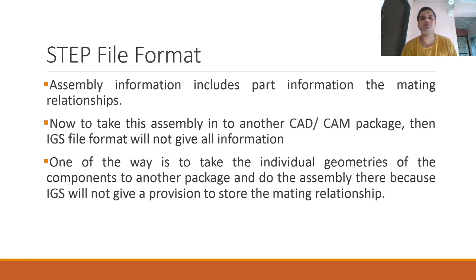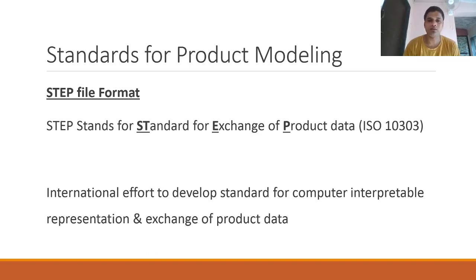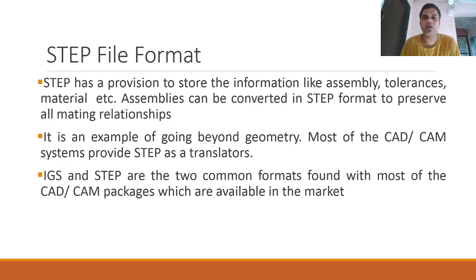So in order to avoid such things, the STEP file format was developed. STEP will also record the assembly information, the mating relationships. It will also have the tolerances information, and many of the informations which are listed over here. A STEP file will have all that information, and that is why it is a standard, a standard developed to exchange product data. So STEP has a provision to store information like assembly, tolerances, material, etc. Assemblies can be converted in STEP format to preserve all mating relationships. It is an example of going beyond geometry.